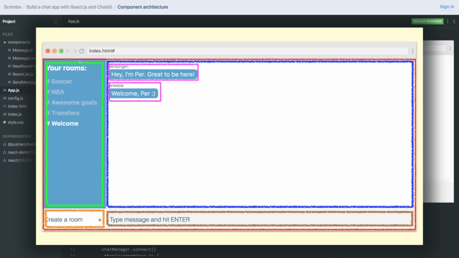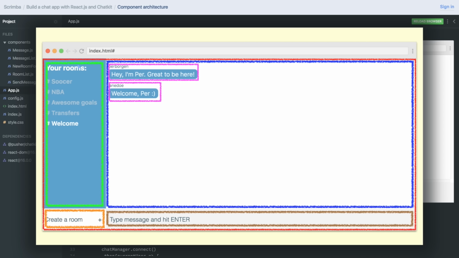And the way you break your UI into this is by starting at the top. So here, the parent component, the common ancestor for all other components, is the one in red here. That's normally called app or main or something like that. And it basically contains our entire application. And then you ask yourself, which direct children does this component have? And in our case, it makes sense to have 4 direct children.